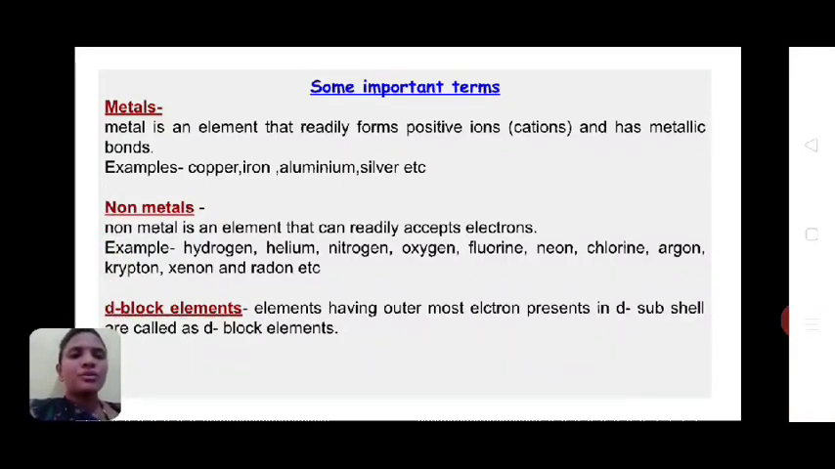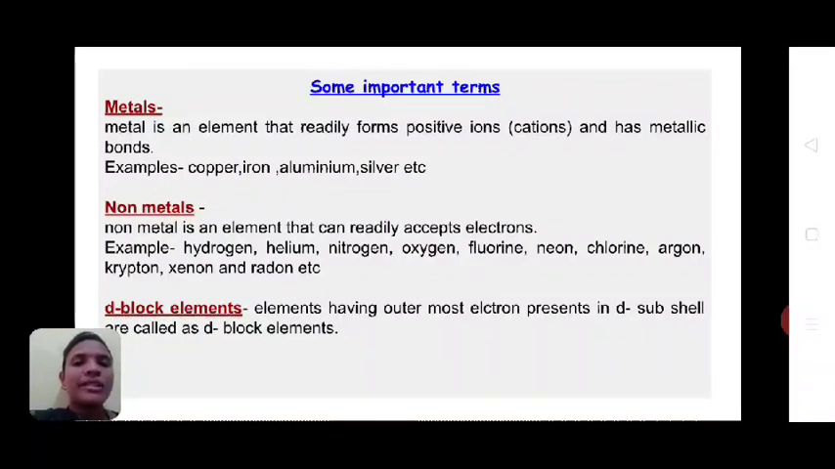Now come to non-metals. A non-metal is an element that can readily accept electrons, completely vice versa of metals. So a non-metal is an element that can readily accept electrons and can form negative ions easily. Examples: hydrogen, helium, nitrogen, oxygen, fluorine, neon. All the elements which are not metals are non-metals.